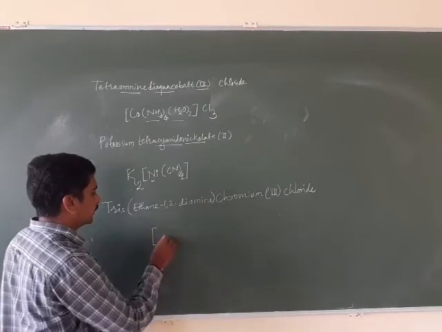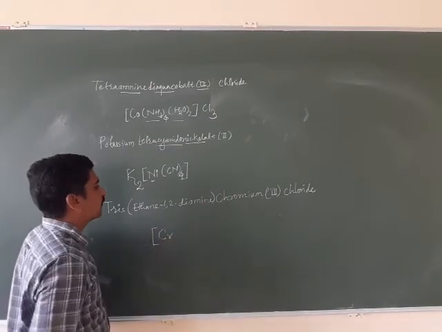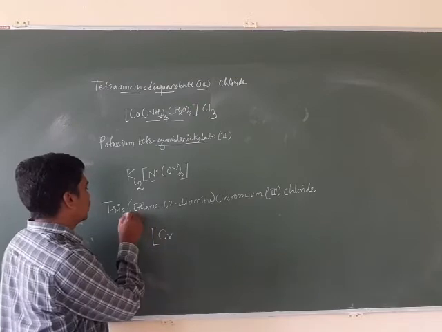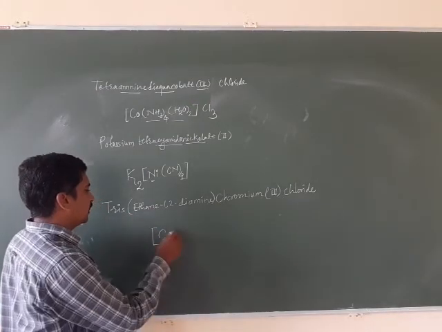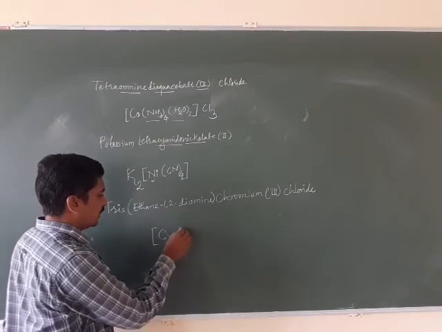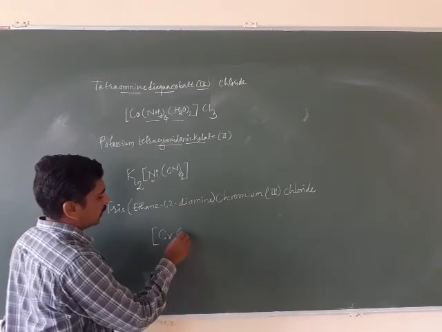Bracket, metal first: chromium. Then tris ethylene diamine, or ethane-1,2-diamine.